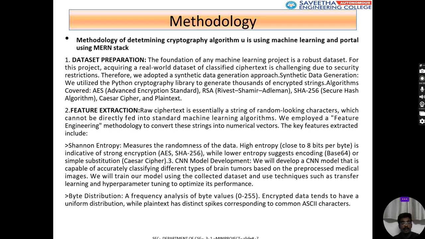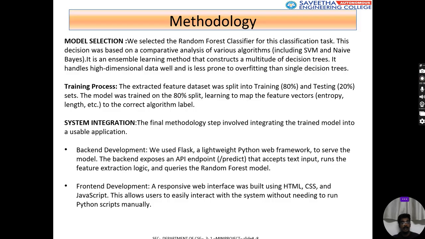Next is the machine learning model. The machine learning model I have used is a random forest classifier, and I have trained the model on synthetic cryptographic data. The extracted features include entropy, that is, how random the word is, and the character frequency and number of characters in the input, because many algorithms have different standard lengths, and patterns, because every algorithm will have a different type of pattern in it.